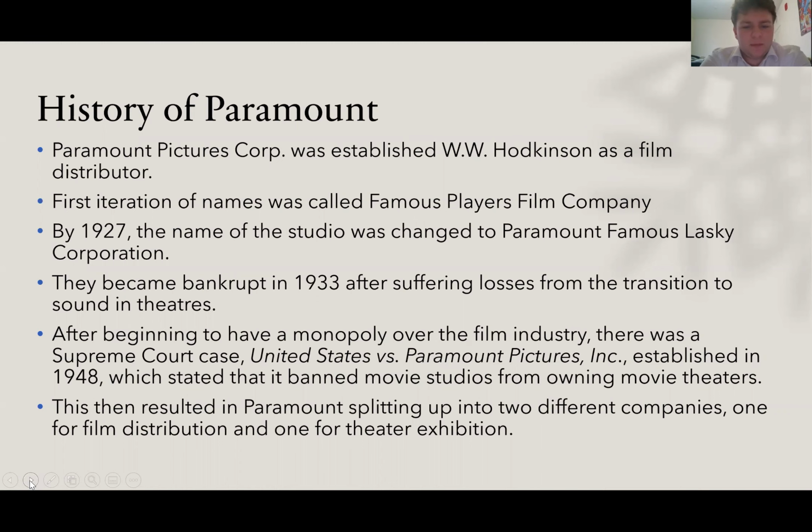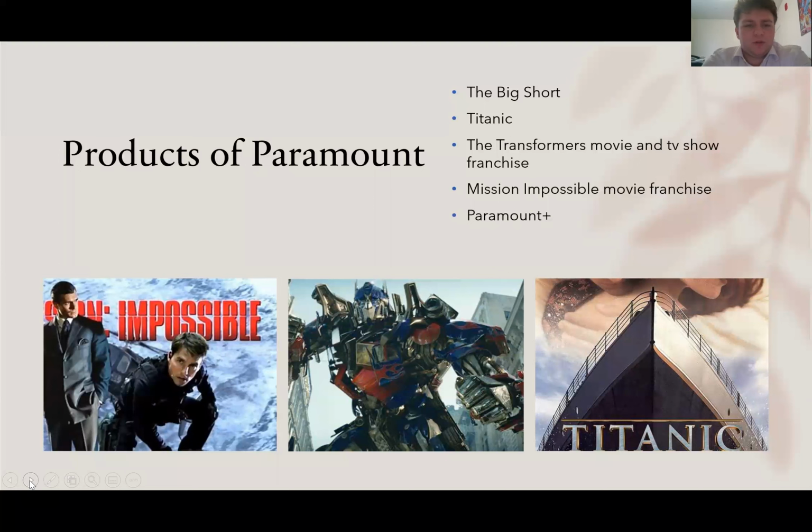And after beginning to have a monopoly over the film industry, there was a Supreme Court case called United States versus Paramount Pictures, Inc., established in 1948, which banned movie studios from owning movie theaters. This resulted in Paramount splitting up into two different companies, one for film distribution and one for theater exhibition. Some products under Paramount include The Big Short, Titanic, the Transformers movie and TV show franchise, Mission Impossible movie franchise, and Paramount Plus, which is a new streaming service that works very similarly to Disney Plus, Netflix, Hulu, and HBO Max.